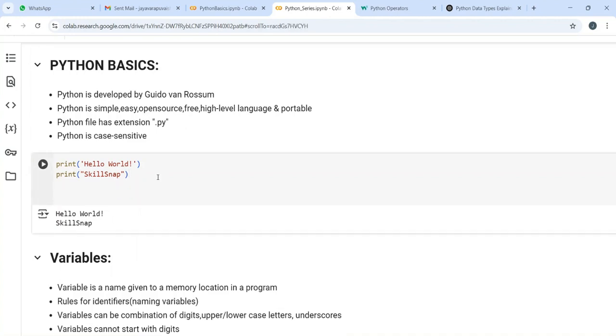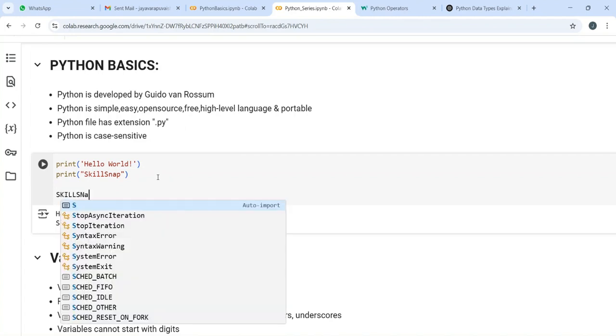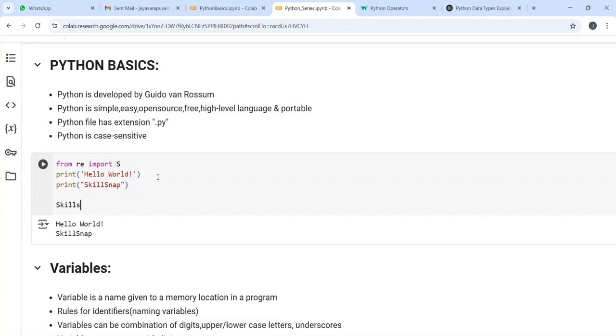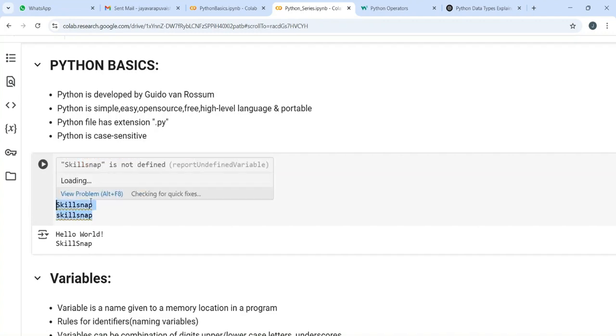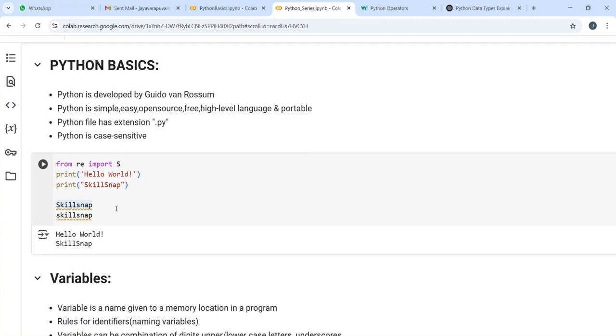If you write skill snap, and I am again writing skill snap, right? So you might ask me, what is the difference between both of them? Both of them are skill snap, right? So you and I read it as skill snap. But what does a programming language like Python do? It thinks this skill snap is different and this skill snap is different. So it considers them as two different objects. It does not consider both of them as the same. So that's why we say Python is case sensitive.